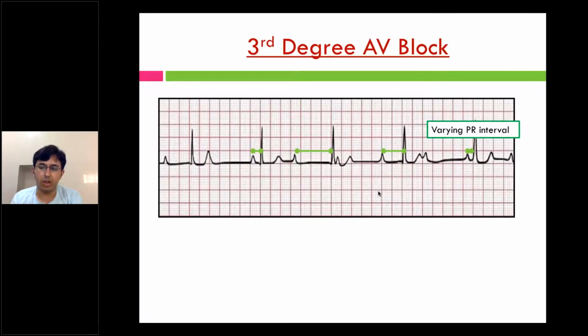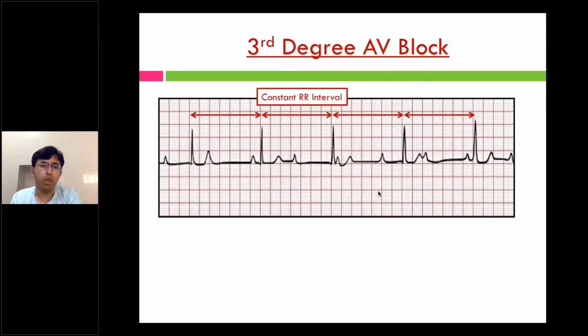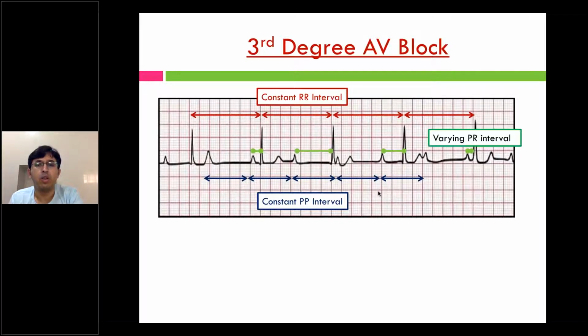So third degree AV block has three characteristics. One is constant RR interval. Second is constant PP interval, followed by a varying PR interval. So all these three will be there in any complete heart block patient. Complete heart block patients also require immediate care. I will talk about the treatment later, temporary pacing or transcutaneous pacing, and the drugs which can be tried I will also cover in brief later.